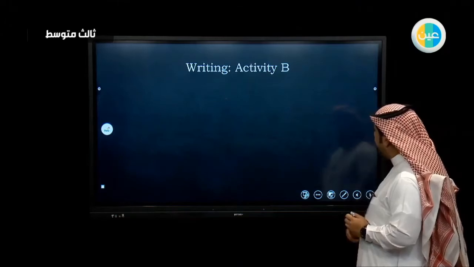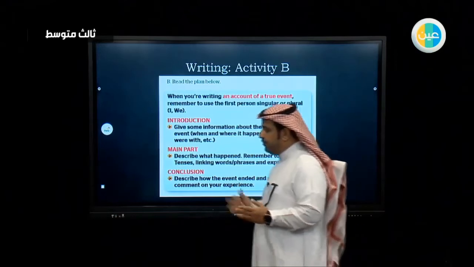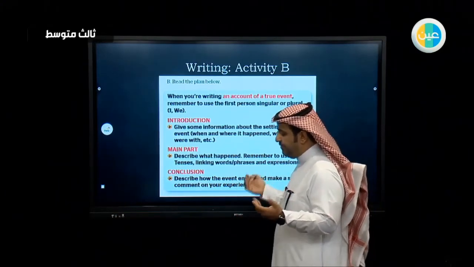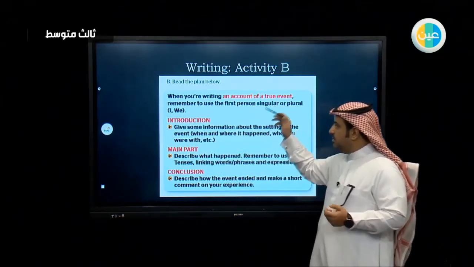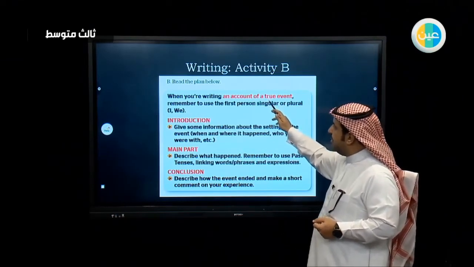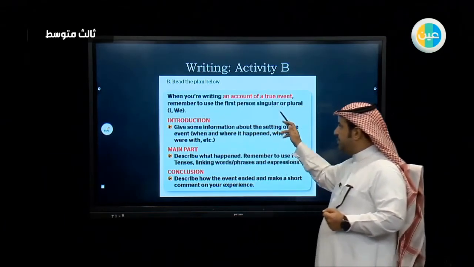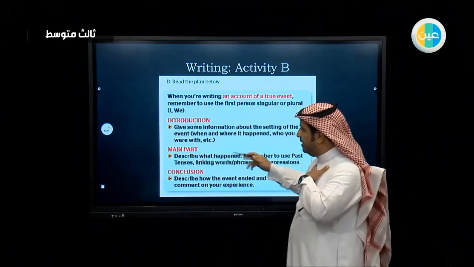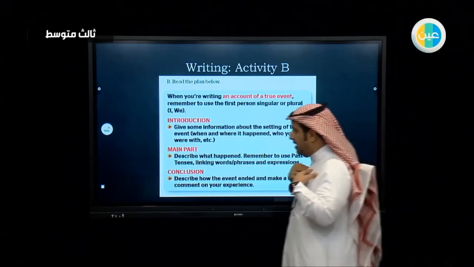In activity B, you are asked to read the plan for writing a true event. So if you are going to talk about a true event that happened in the past, you are advised to follow these instructions. When you are writing an account of a true event, remember to use the first person singular or plural. So you can say I or we, because you are talking about an event that you have witnessed.